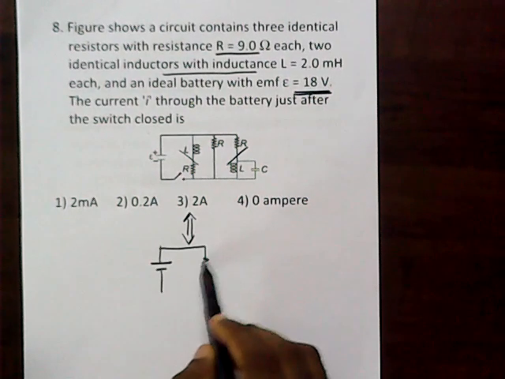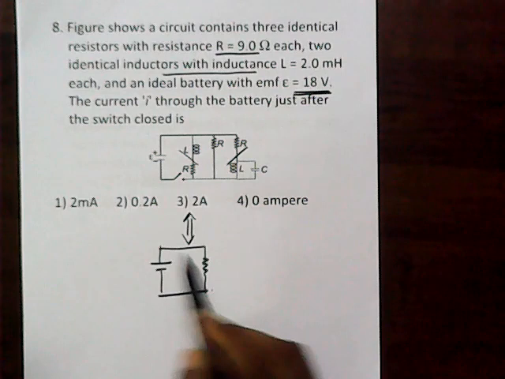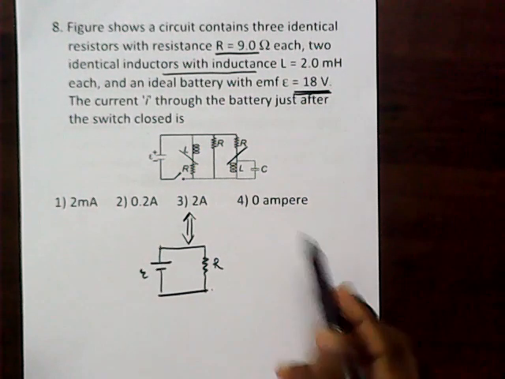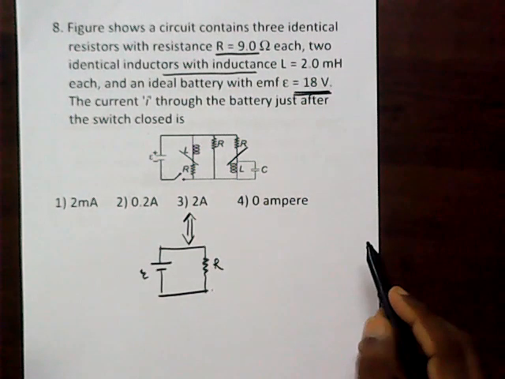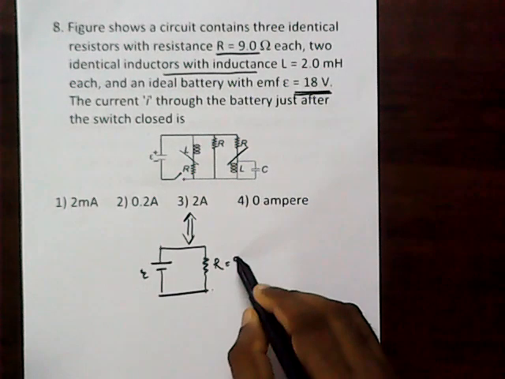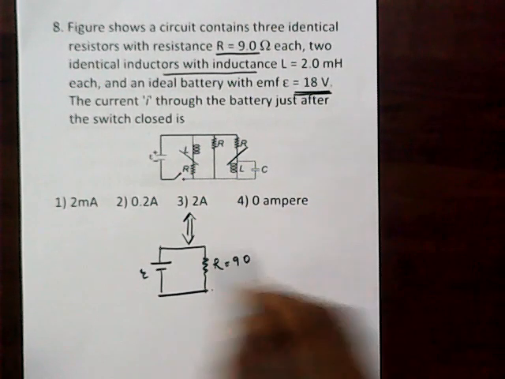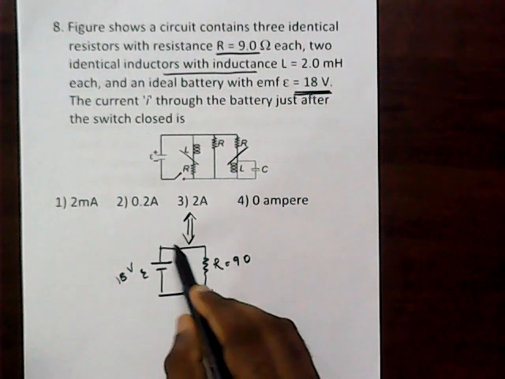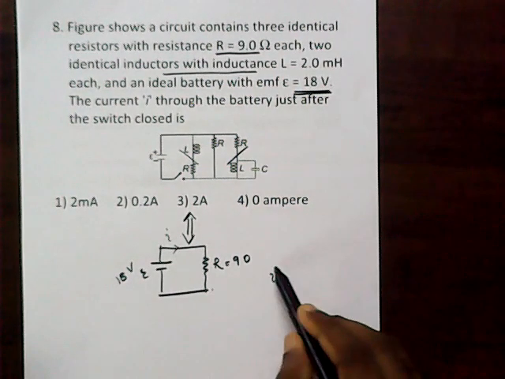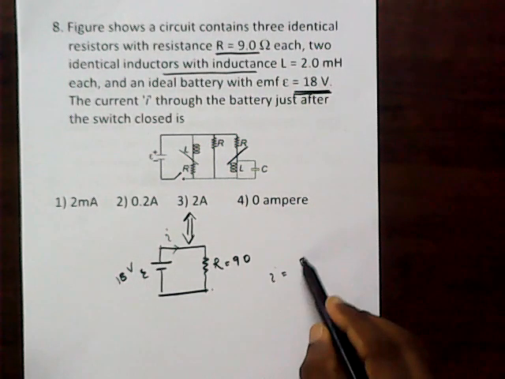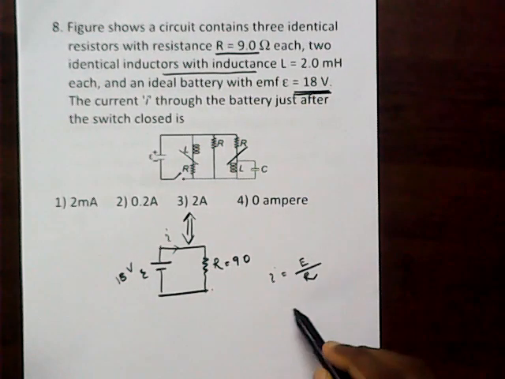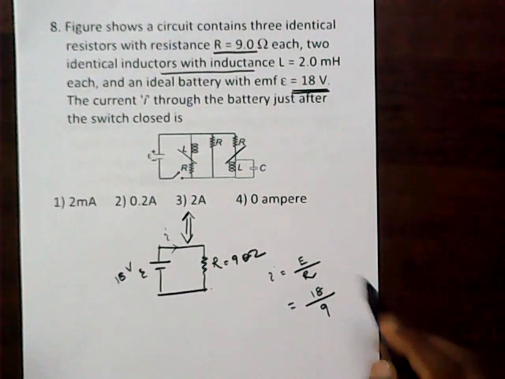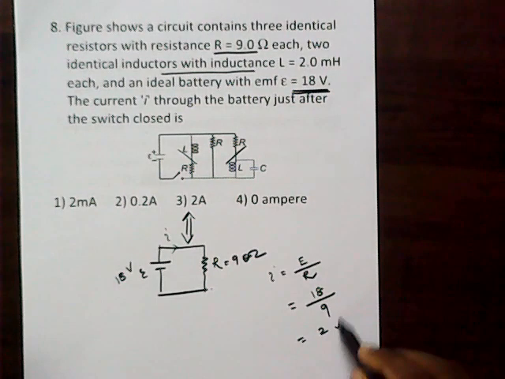There is only one resistance in the circuit. So that is a speciality we have to consider, then only we get the answer, depending upon the choices. It is given as R equal to 9 ohm and the EMF as 18 volt. We need to find what is the current flowing through it. The current is equal to the EMF divided by the resistance. So that is 18 by 9 ohm, which is equal to 2 ampere.